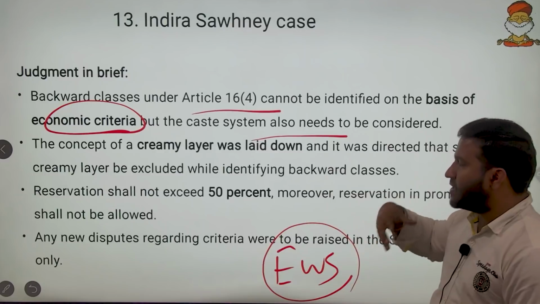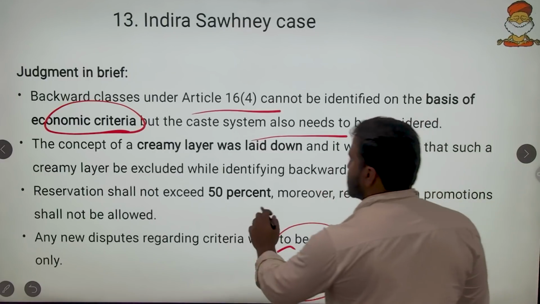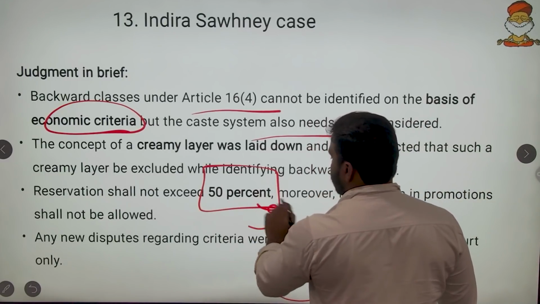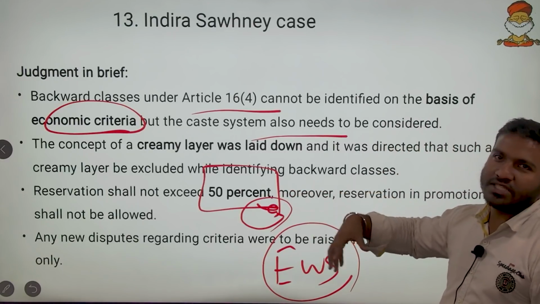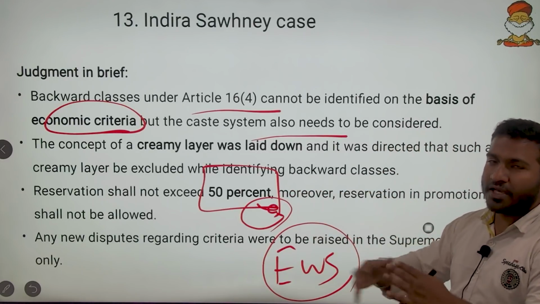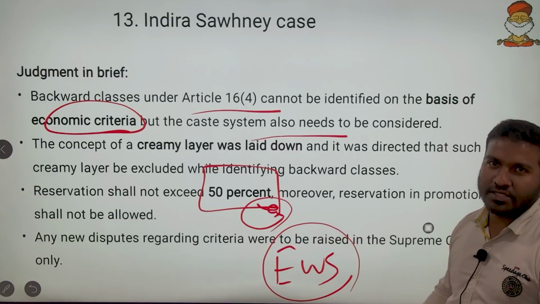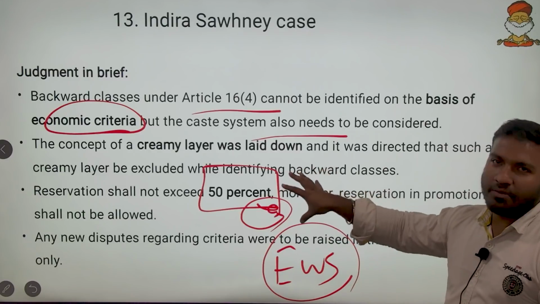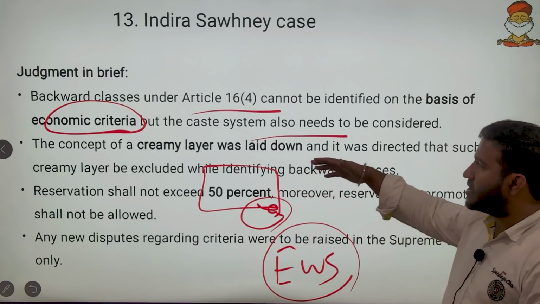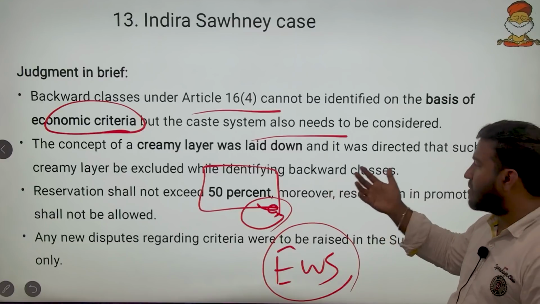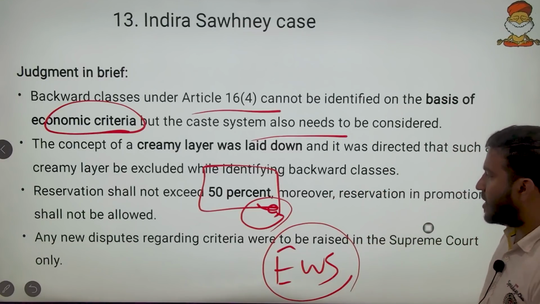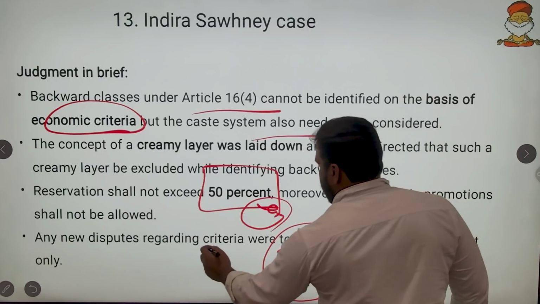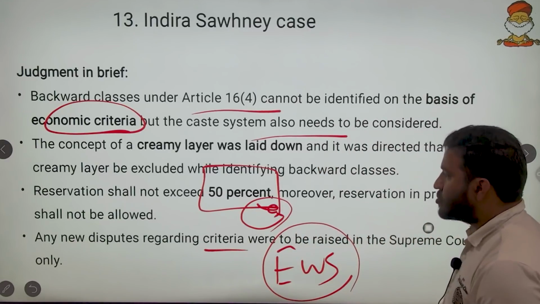Apart from this, reservation shall not exceed 50%. This 50% came in the news because many state governments were expanding the reservation for backward classes. That is why this 50% came into the picture. 65%, some 70% reservations are being announced, especially during the election year. And then any disputes regarding the criteria were to be raised in the Supreme Court only.